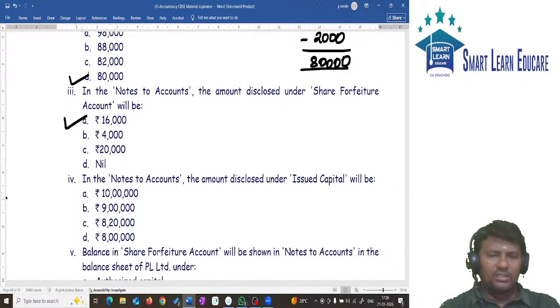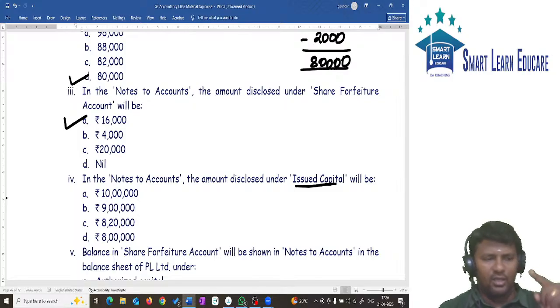Next one. In the notes to accounts, what will be the amount disclosed under issued capital? In the notes to accounts, the amount to be disclosed under what? Issued capital. What is the amount that will be disclosed? We will do a full-fledged question. In the full-fledged question, we will do the balance sheet. In the balance sheet, they will ask only the share capital part. That we will be doing. In that, we will understand what is the amount of issued capital.